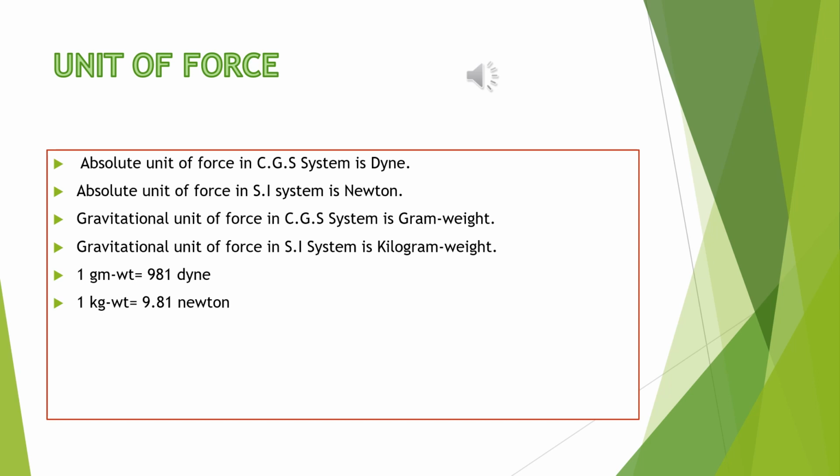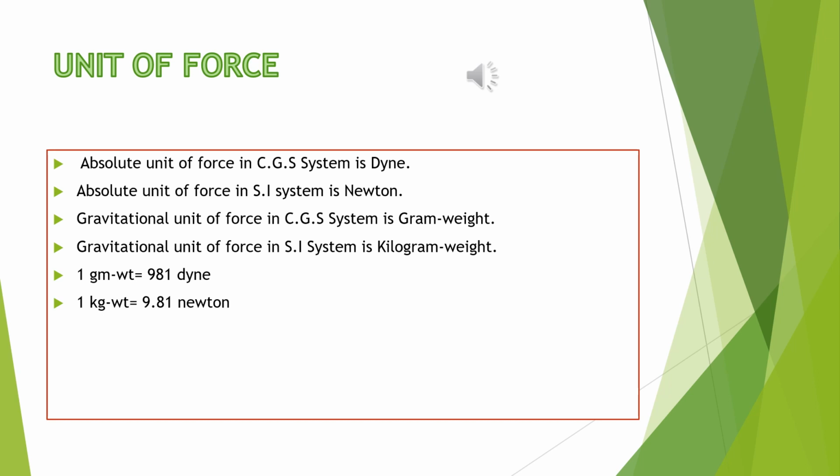Now, the absolute unit of force in the SI system is Newton. What is Newton? Newton is a force which, when acting on a body of mass 1 kilogram, produces in it an acceleration of 1 meter per second square. Newton's symbol is capital N.